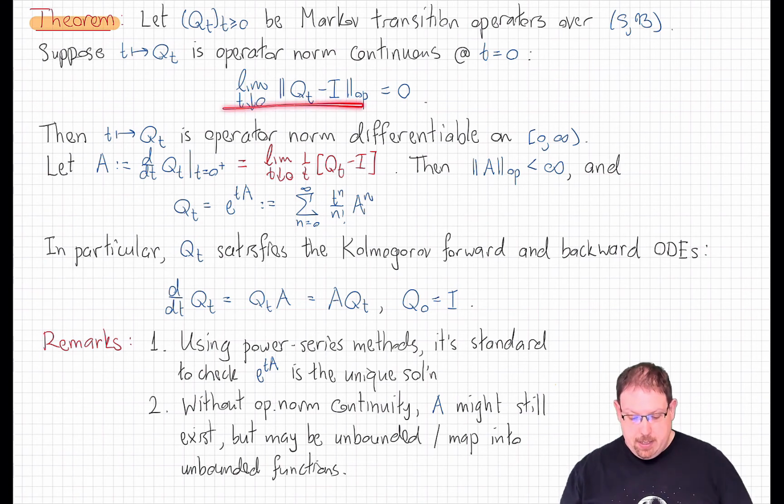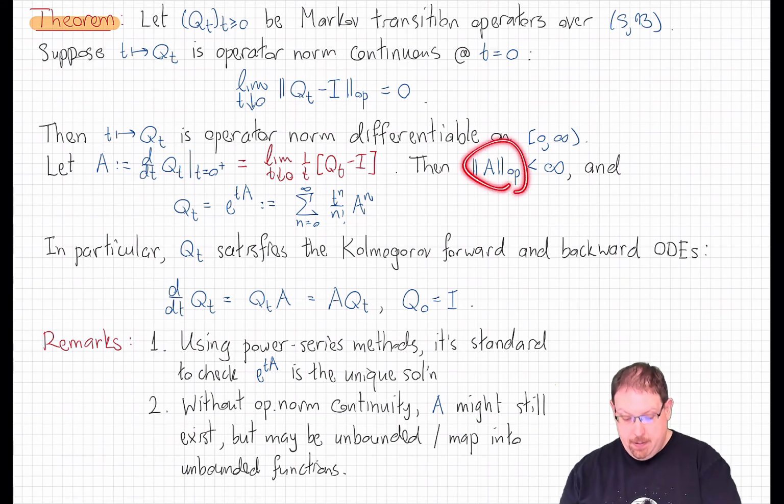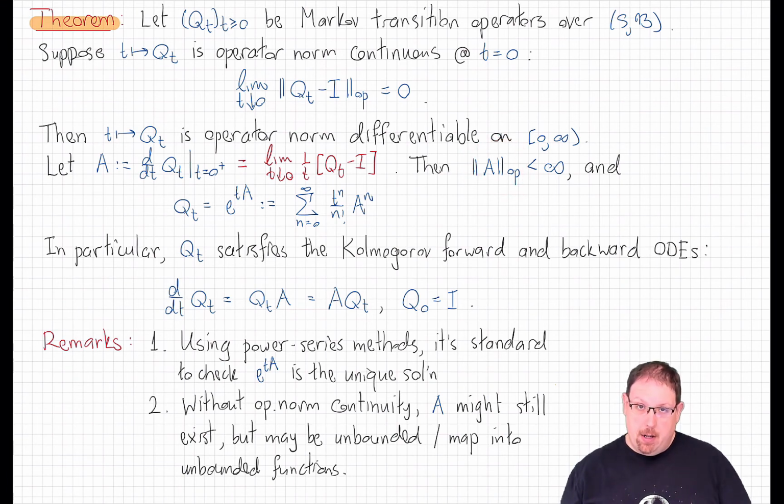Under this continuity assumption, this limit exists, and in fact it defines a bounded operator A. Since it forms a bounded operator, that means that we can take the exponential of that operator, and in fact the original semigroup is exactly this power series expansion of that exponential, which converges uniformly in operator norm, since it's given by a nice power series and all of those power series terms are available to us. It's infinitely differentiable and has all the nice properties we could hope for.